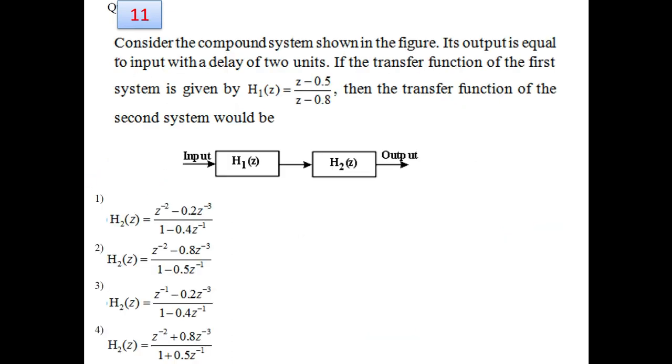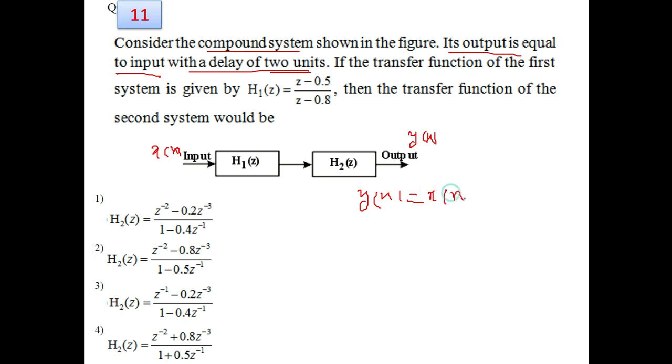Next, question number 11, it is given that there is a compound system shown in the figure below, and the output is equal to the input with a delay of 2 units. Suppose we assume that the input is x[n] and the output is y[n]. So the output is the input with a delay of 2 units.